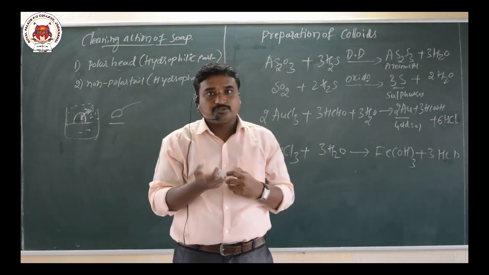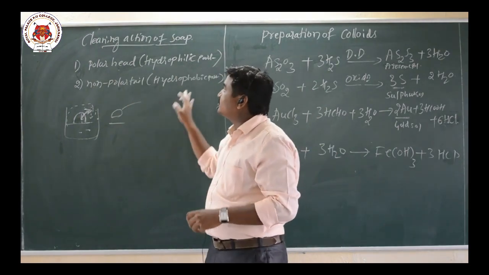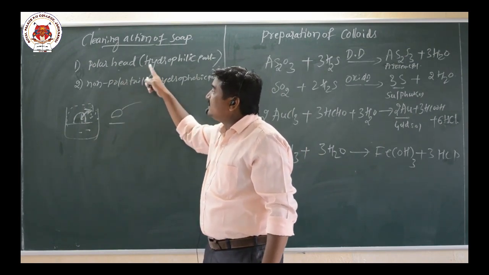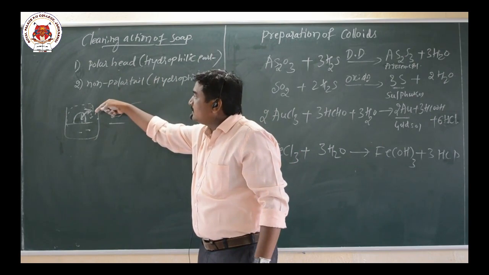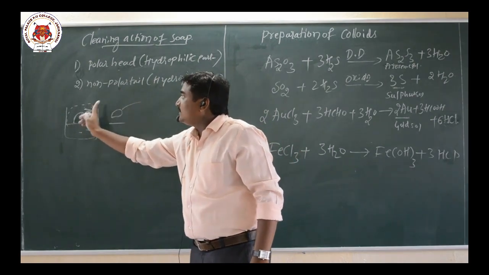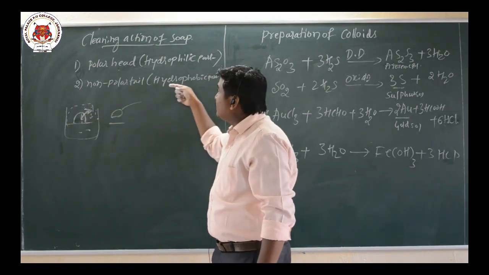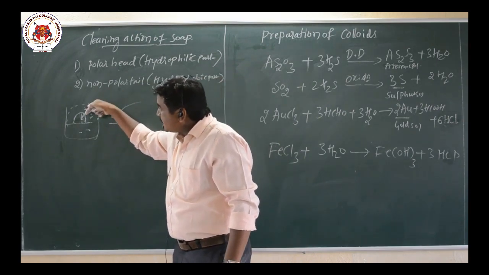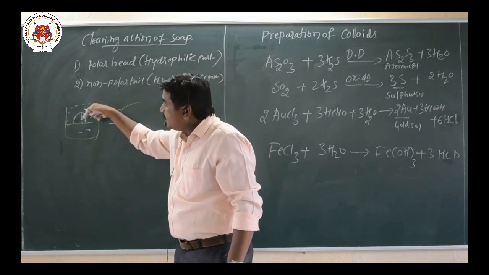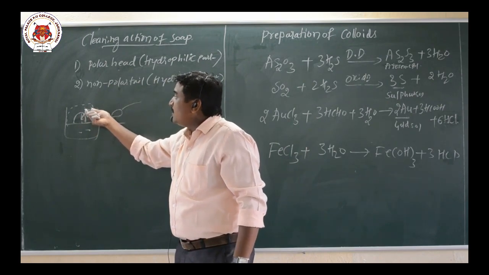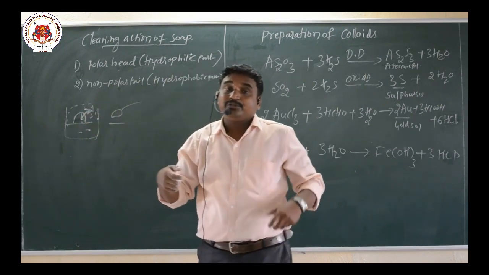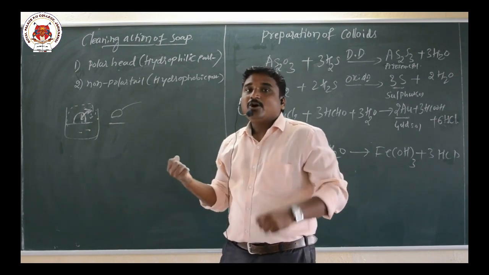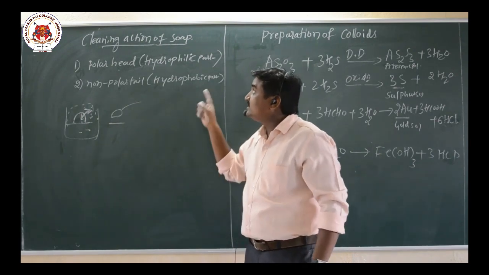So this is the cleaning action of soap. Only because of what here? The polar head, which hates the oil, is attracted towards the water, and the non-polar tail, which is water-hating, will enter into the oil droplet. What happens? The anions interact more with water, so that removes the oil droplet from the clothes. So this is the cleaning action of soap.